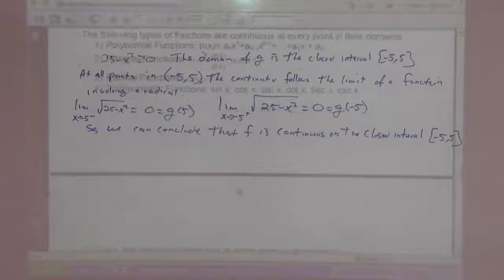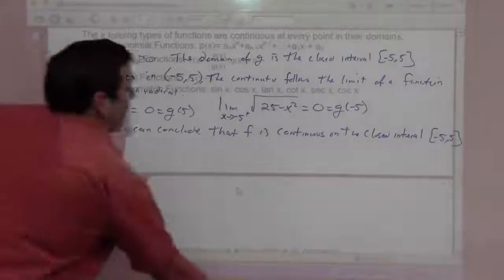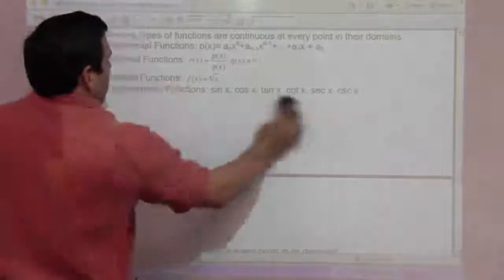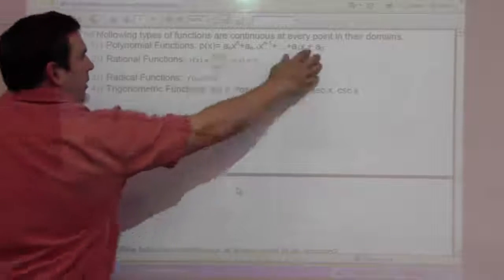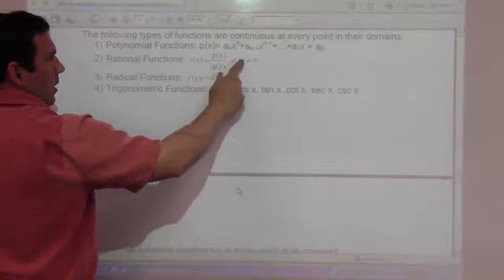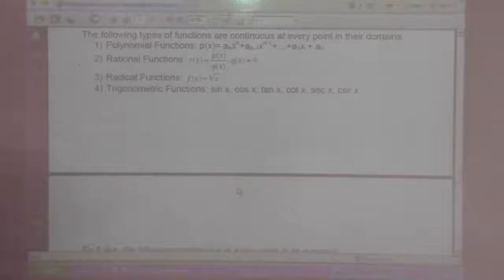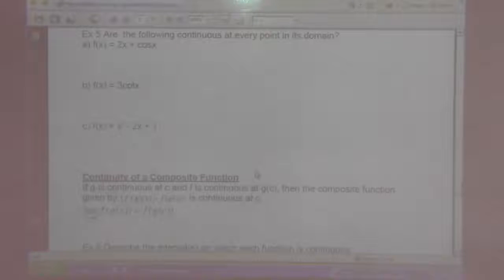The following types of functions are continuous at every point in their domains. Polynomial functions. Rational functions, as long as the denominator is not 0. Radical functions. And trigonometric functions. Okay, so example 5 says, are the following continuous at every point in their domain?